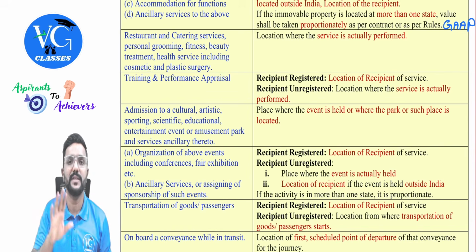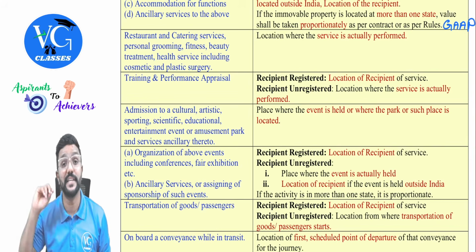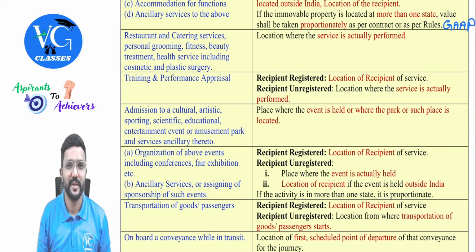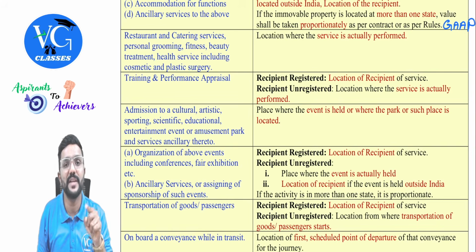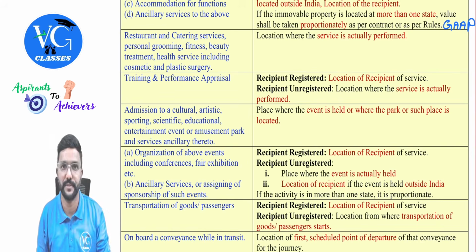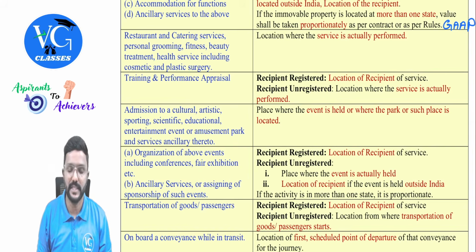Now assume you have told me, sir, give services to my clients in Tamil Nadu. You have appointed me, you are unregistered. You told me, sir, give services to my client in Tamil Nadu. Where am I performing the training services? In Tamil Nadu. That is the place of supply, if you are not registered.